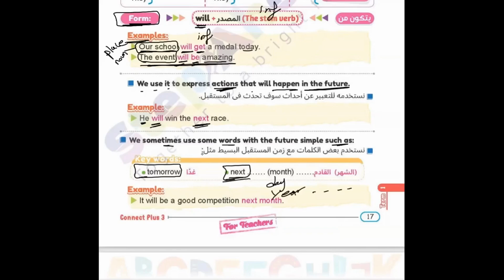But next shows me the future simple. Example here: It will be a good competition next month. So in this sentence, I can see will, I can see next. So it's future, future simple.